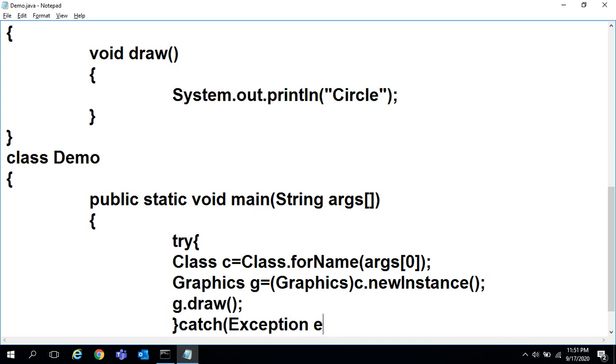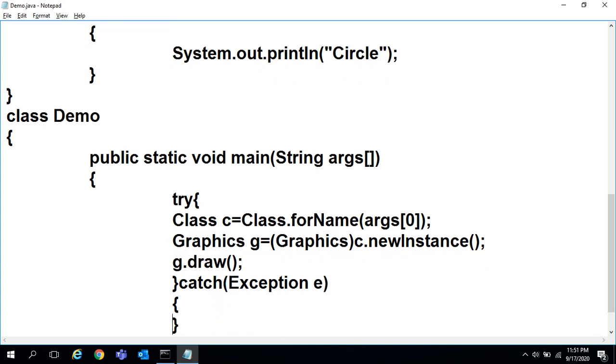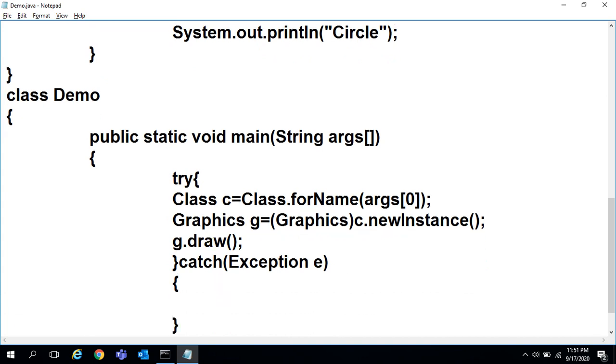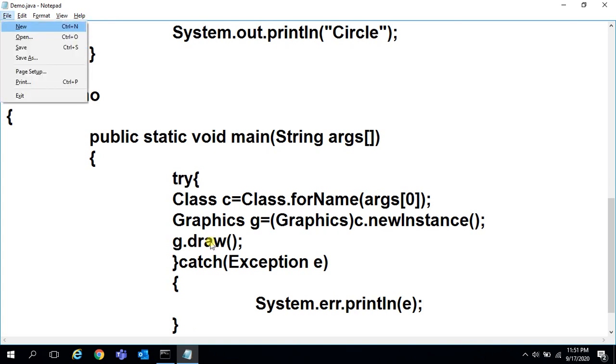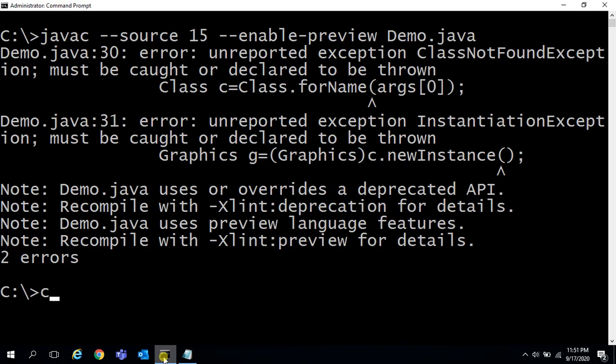Those are checked exceptions. Checked exceptions must be handled by the programmer explicitly, otherwise a compile time error occurs. That's why we have to handle these exceptions. File, save. Now I'll compile.